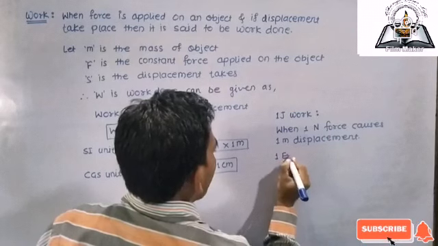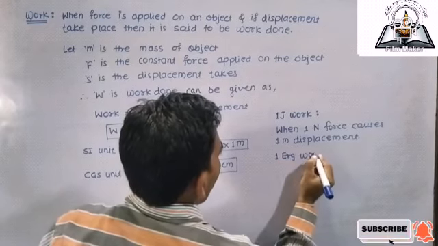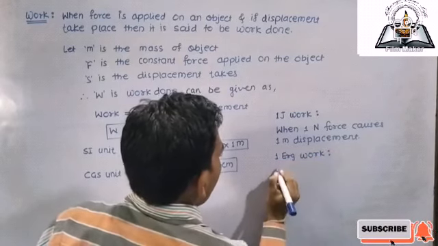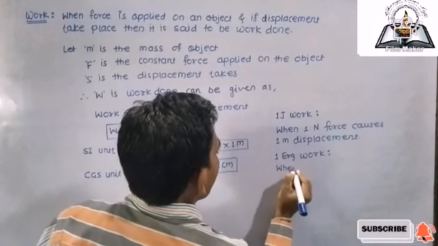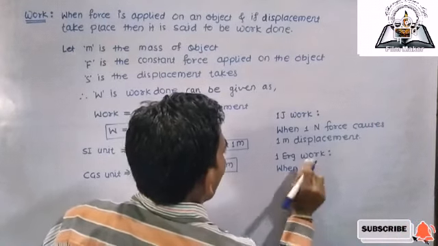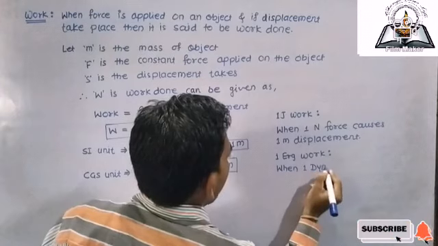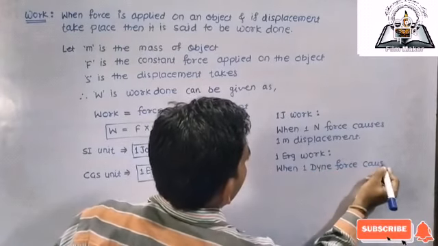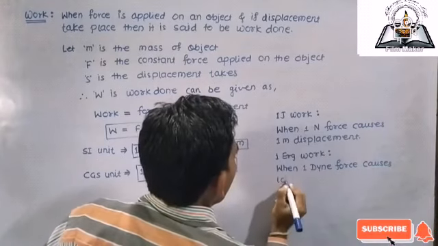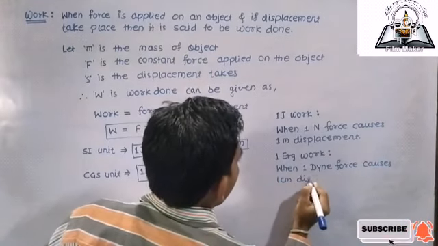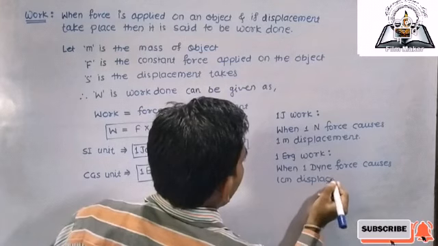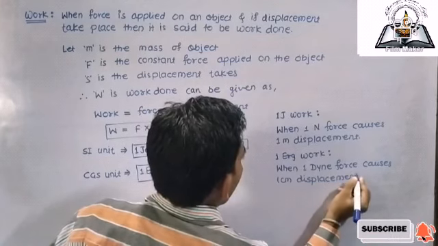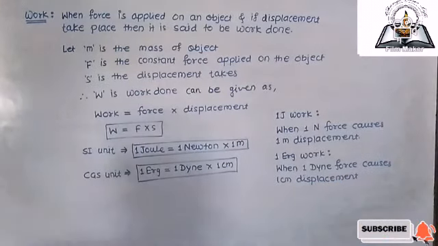It means that we can write the definition for 1 erg. 1 erg work done, that is when 1 dyne force causes 1 centimeter displacement, then the work done is said to be 1 erg.